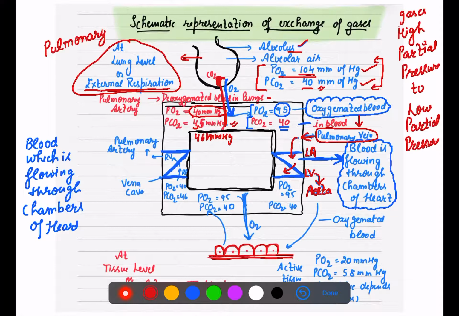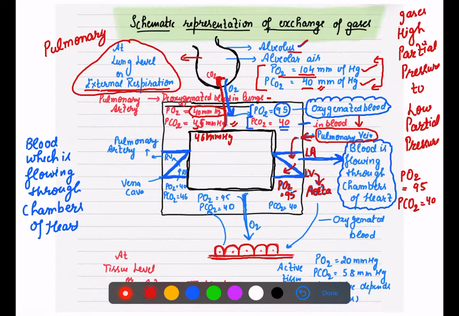What is the partial pressure here? Partial pressure of oxygen here is 95. I am not writing mm of mercury because this will create a very messy condition here. So here the oxygenated blood has partial pressure of oxygen 95, and how much CO2 is there? 40, right? That much is now in the oxygenated blood.